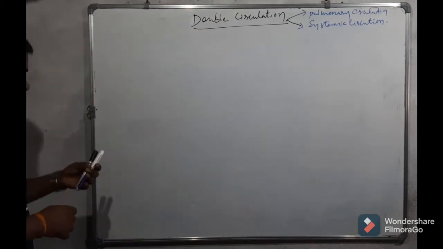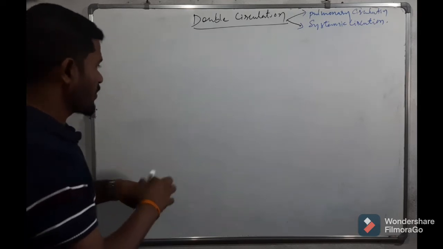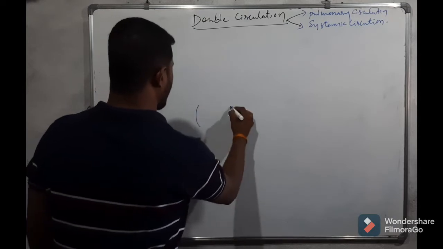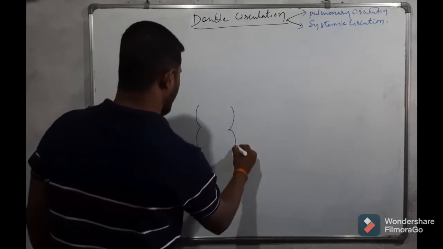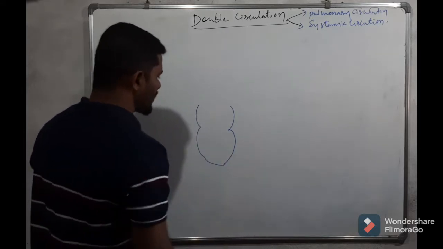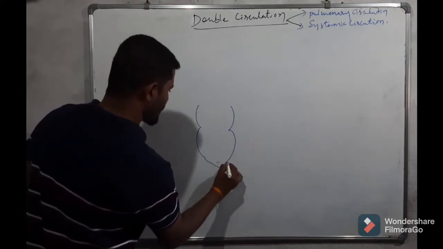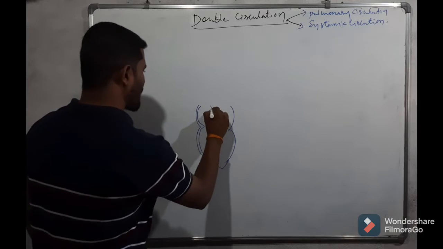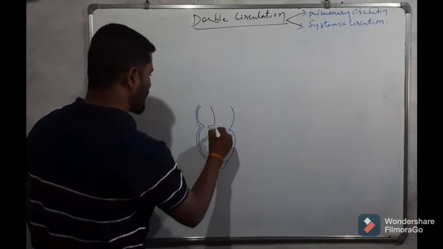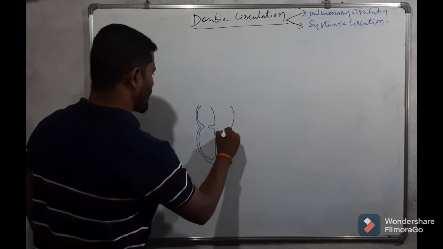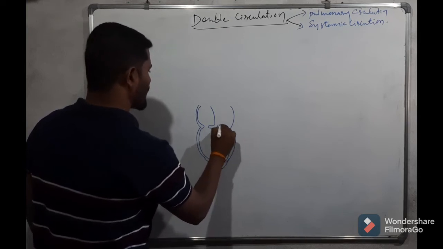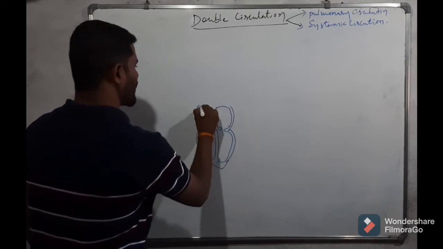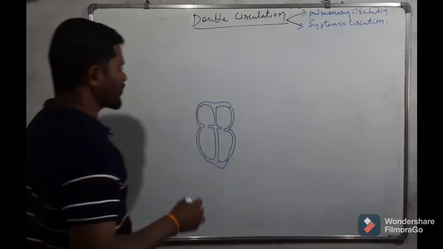Here we will see the mechanism of double circulation, using the diagram of the heart. We have already seen this structure of the auricles and ventricles.